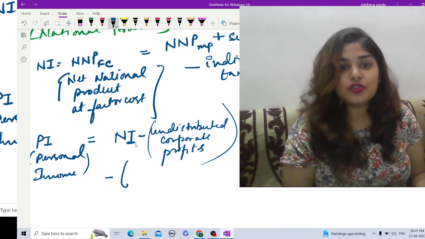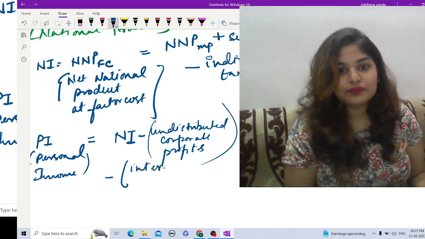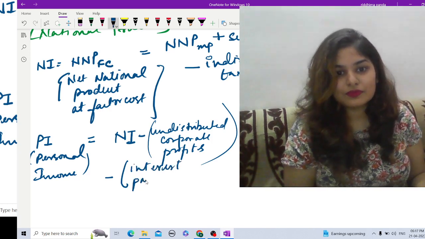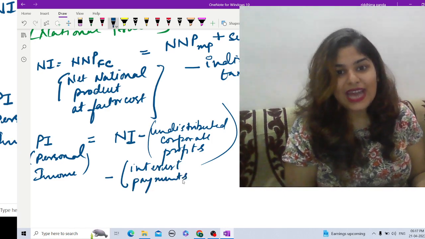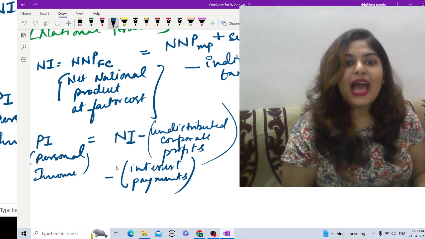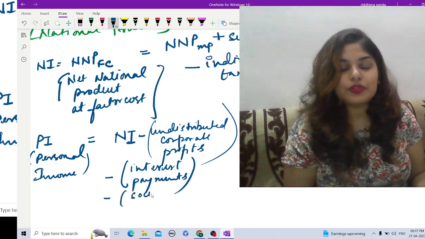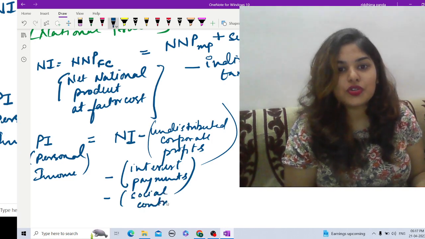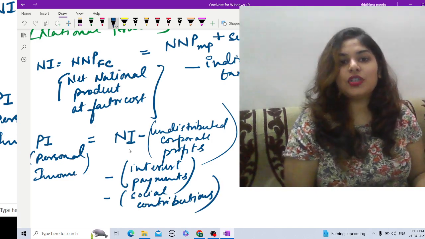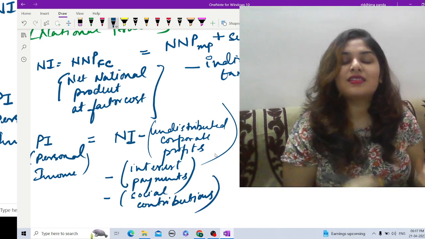So those are all the interest payments that we will subtract, okay? And social contributions. If you make any social contributions, that is from your national income. So all these are subtracted.